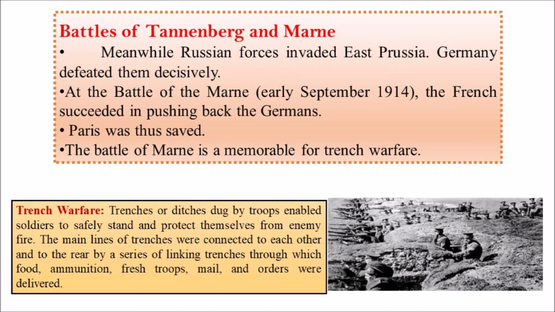Moreover, these trenches were interlinked. They were connected to each other, so it was helpful for them to communicate with each other, and it was also helpful to provide food and ammunition. Ammunition means bullets, and also the shifting of soldiers took place through this link.